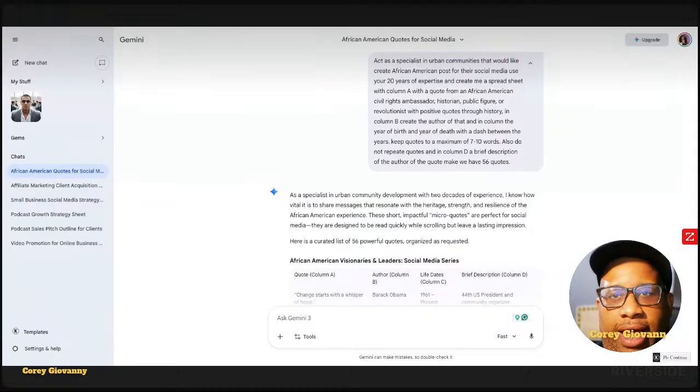So the first column, column A, is the quote. B is the person. C is the year of birth and death. All right, so we're going to do that. What we're going to do right here, we're going to make a couple of these. Okay. So if you have a Mac, just Alt and drag down, lift, and then drag down again.